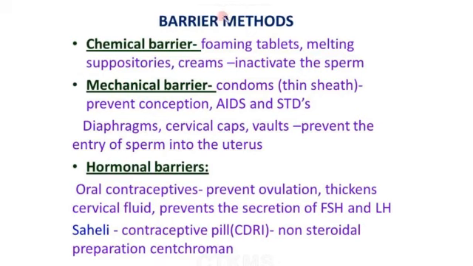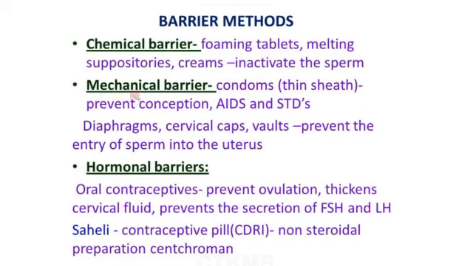Next one is barrier method. Barrier method has three types: chemical barrier, mechanical barrier, and hormonal barrier. Chemical barriers include foaming tablets, melting suppositories, and creams. These are very important to make the sperm inactive, and they are called spermicides. Spermicides means they kill the sperm. So these are used as chemical barriers.